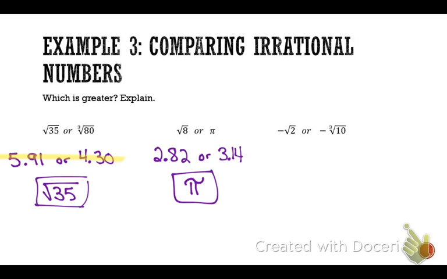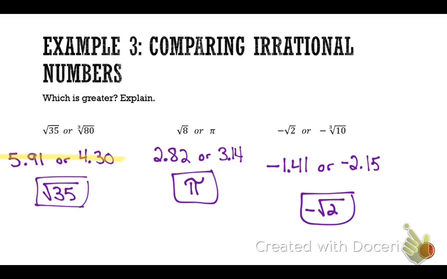All right, what's the negative square root of 2? Okay, what's the cubed root of 10? Okay, this is not where you write your answer. Which one is greater? Not in the decimal. Negative square root of 2. Here's why. Negative 1.41 is closer to 0. Remember, in the negative, the farther it gets from 0, the lesser the value on a number line.